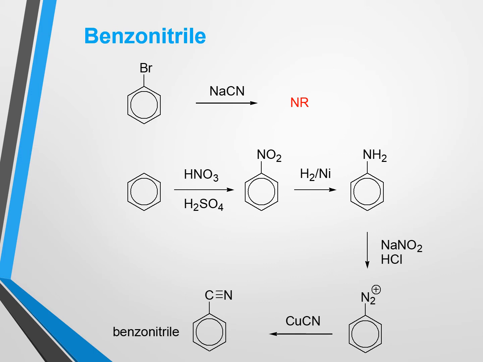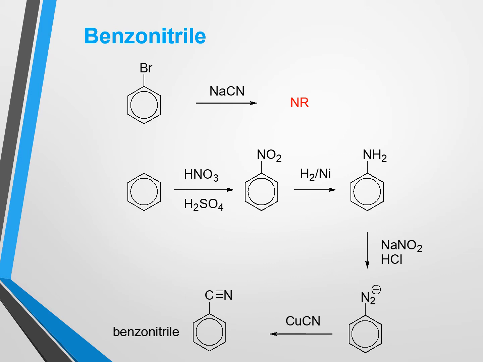by a single step. So for the preparation of benzonitrile, we can start from benzene, and we know that if we do nitration, then benzene will be converted to nitrobenzene, and after reduction of the nitrobenzene, it will be converted to aniline. We already discussed this step in previous classes. After conversion to aniline, we can do nitrization using sodium nitrite and hydrochloric acid. In that case, you know that aniline will be converted to benzene diazonium chloride.